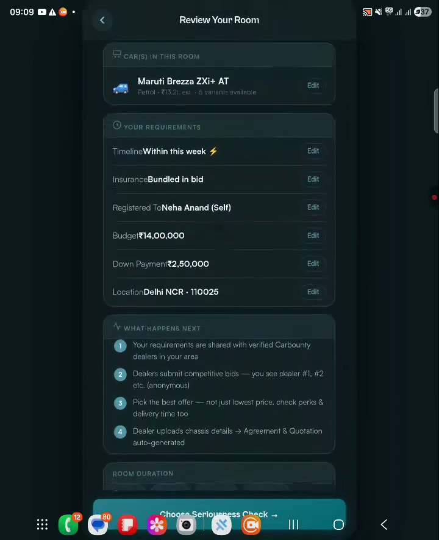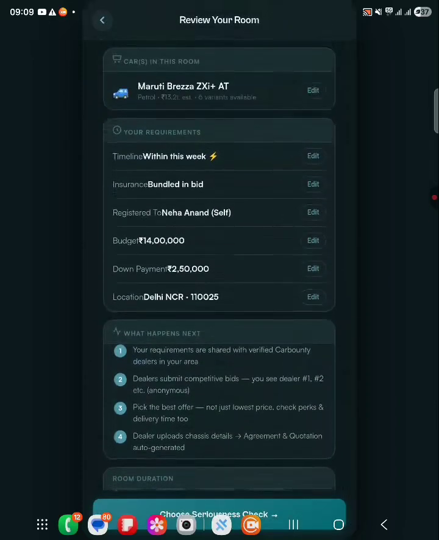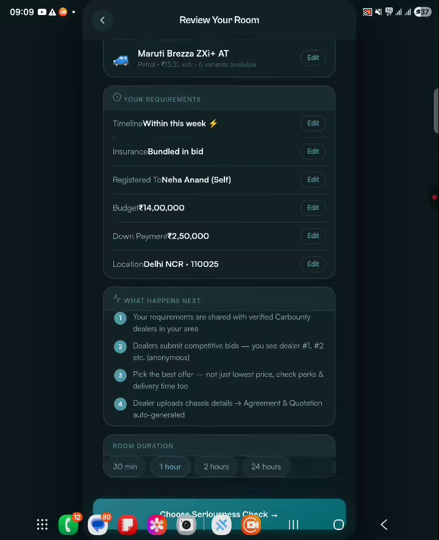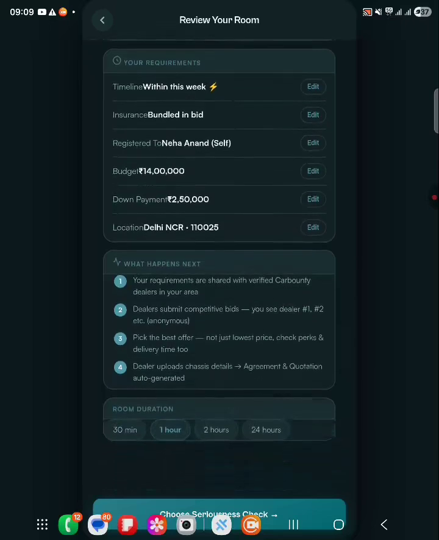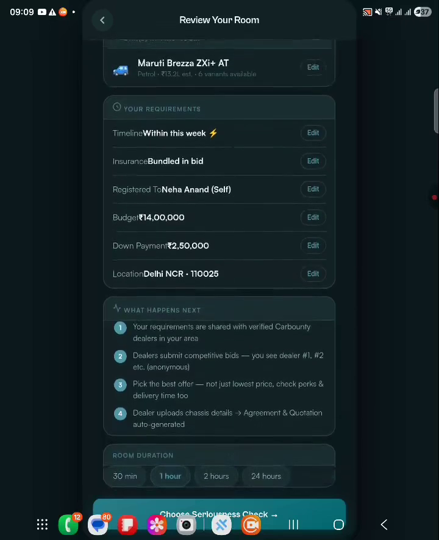And this is the summary of my choices. You can see all the things that I have selected are shown here. These are the few steps that we have made for the consumer so that his intent, his choices, his expectations can be shown to the dealers who will be participating in this live bid.